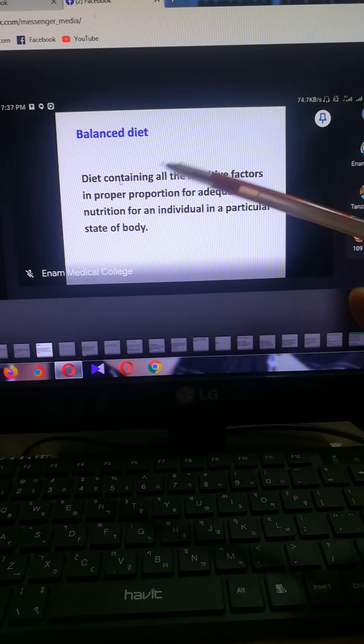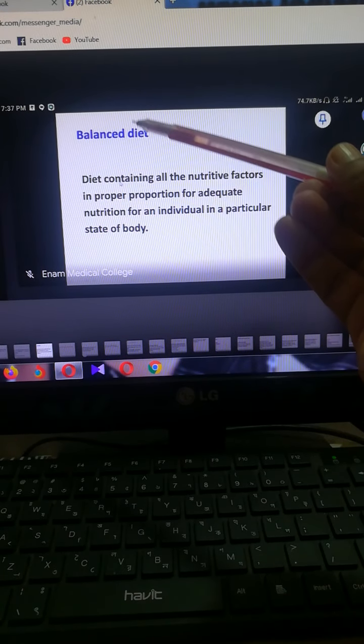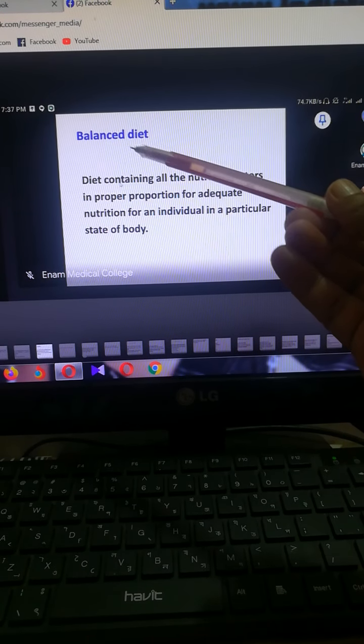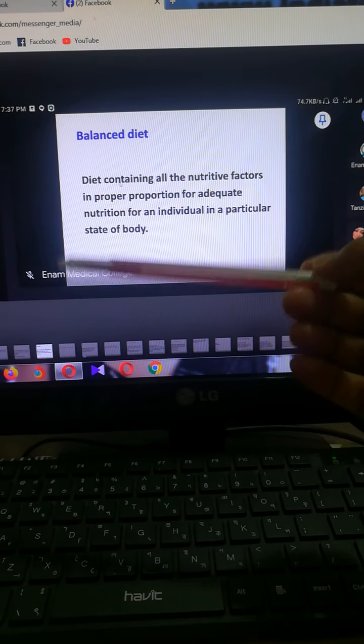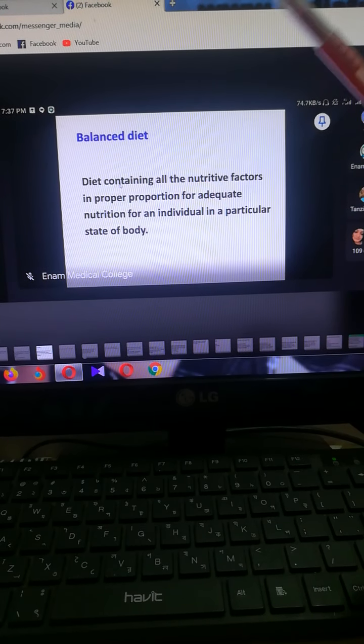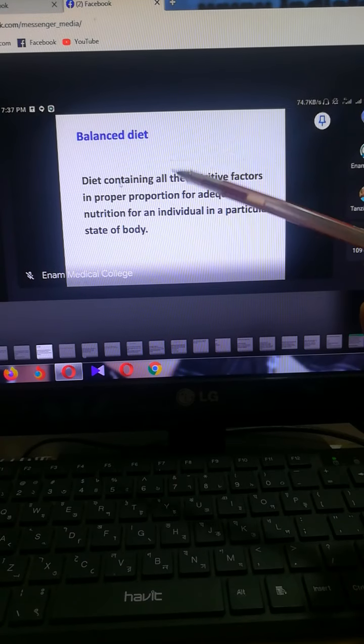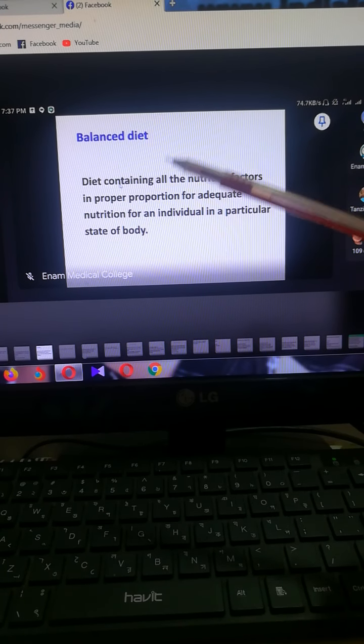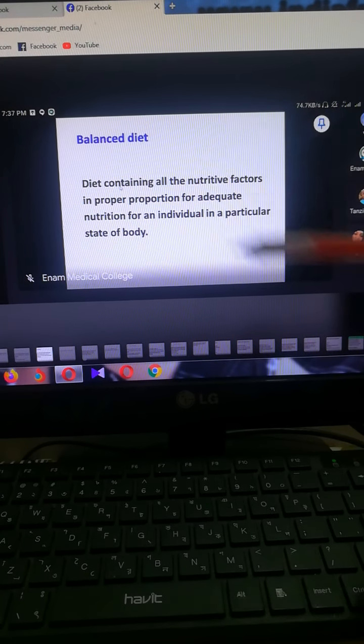If the teacher asks you in the Viva board for an example of a balanced diet, you just give the example: khichuri. Khichuri contains carbohydrate, lipid, protein, as well as minerals.